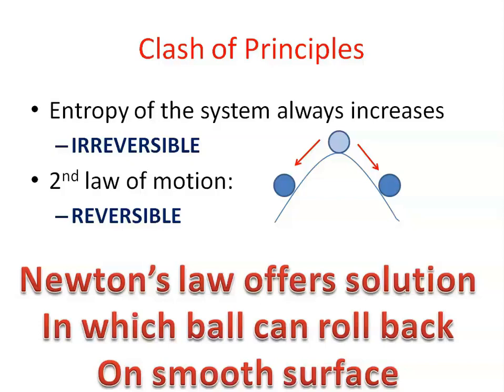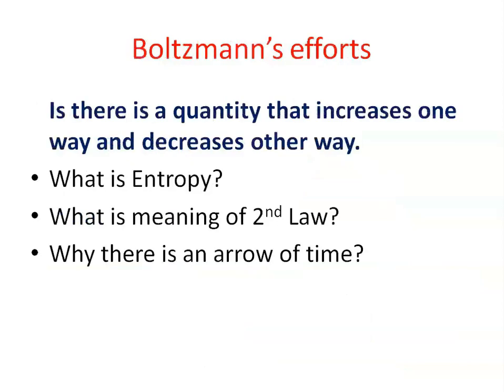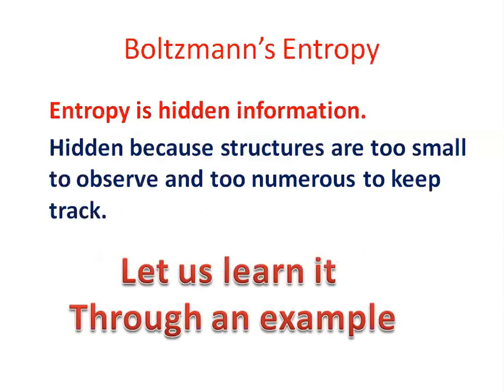Both are correct. So is there any quantity that increases one way and decreases the other way? What is entropy? What is the meaning of the second law, and why is there an arrow of time? So I'm going a step beyond the subject of statistical mechanics, but definitely using statistical mechanics, Boltzmann's law.